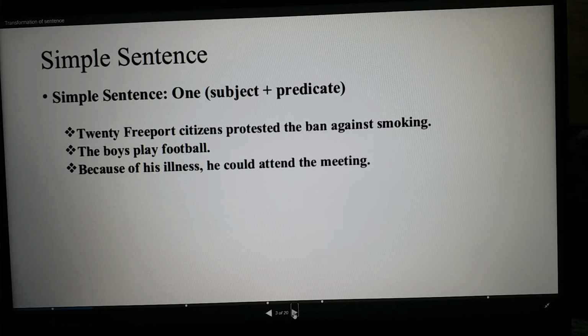The subject part is 20 Freeport citizens, and protested the ban against smoking is the predicate. The boy plays football. You see here the boy is one subject, plays football is one predicate. So next one, because of his illness he could not attend the meeting. So these are all examples of simple sentences because they have only one subject and one predicate.